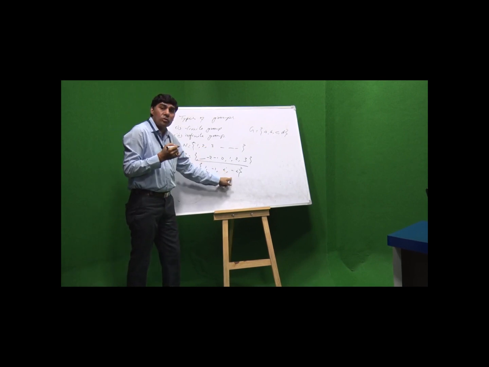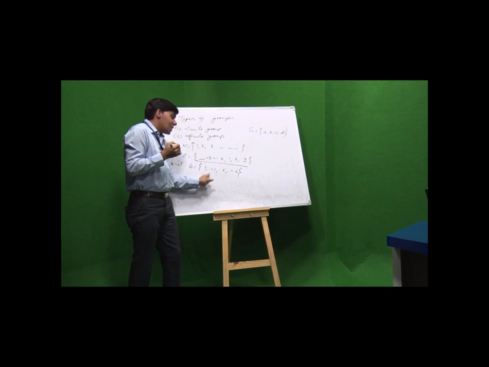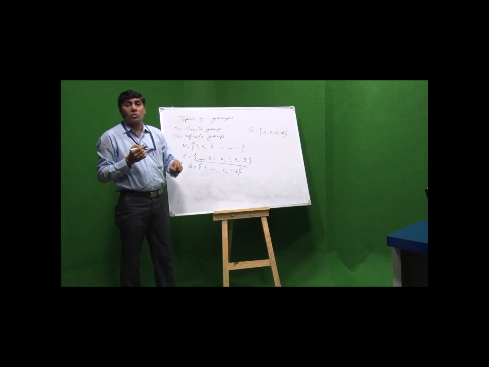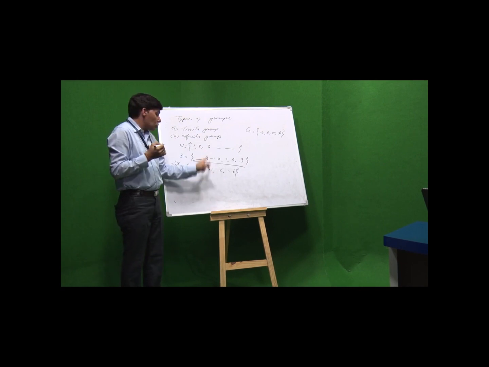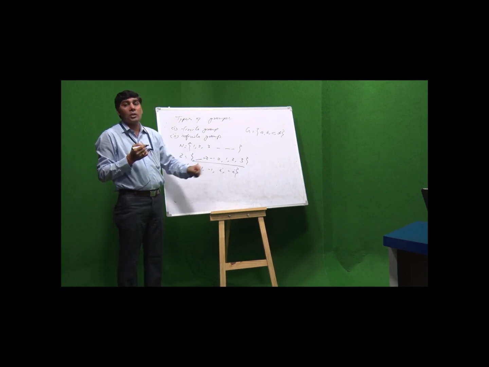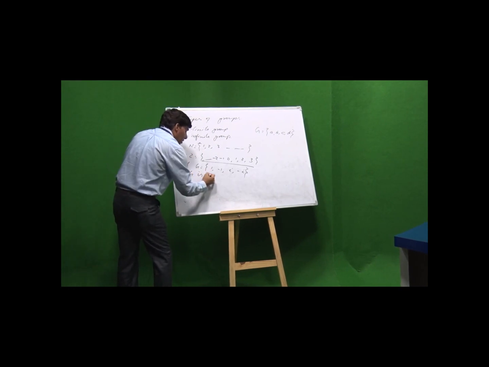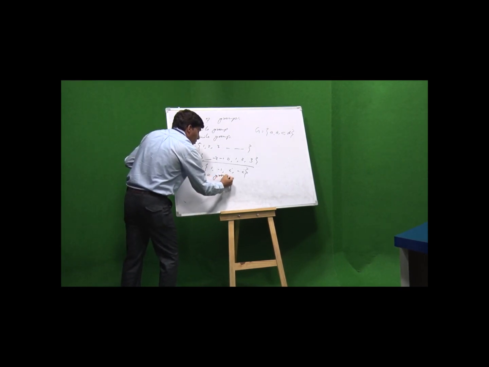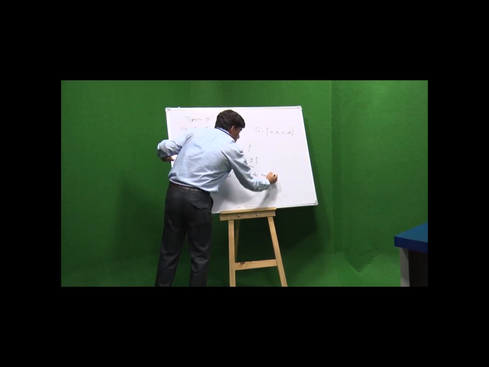It is a finite group. We have to prove that this G satisfies the properties of a group with respect to multiplication. We have to show that G is a group with respect to multiplication.